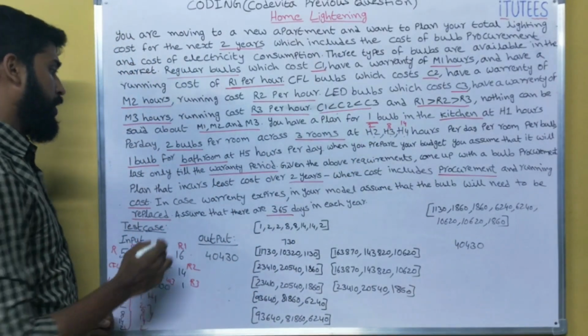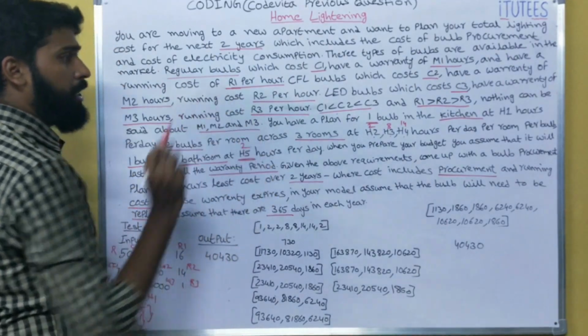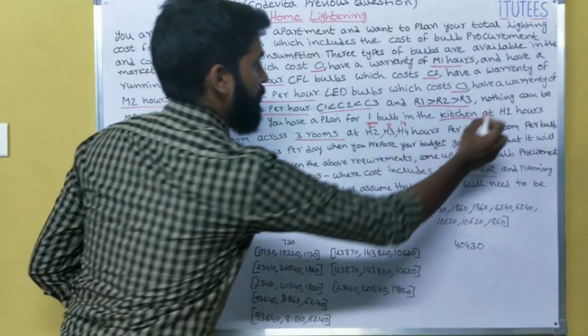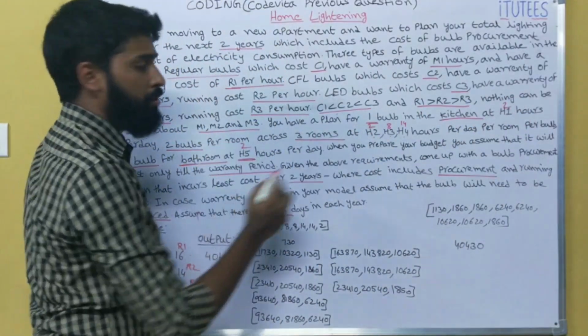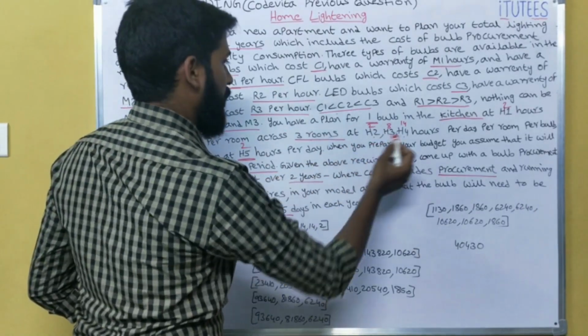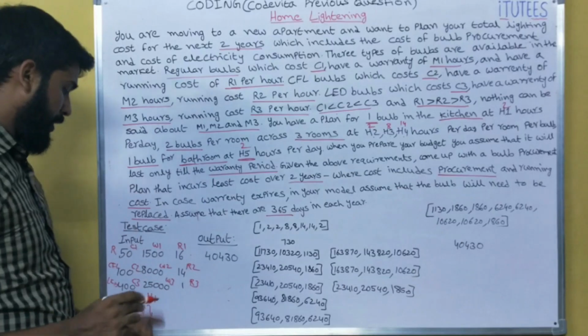And next one, 2 hours in bathroom, that is the H5. So 1 hour in kitchen, 2 hours in room 2, 8 hours in room 3, 14 hours in room 4, and 2 hours in bathroom.